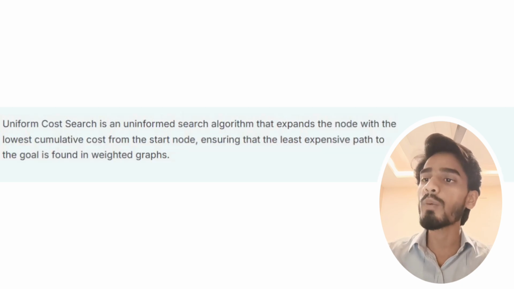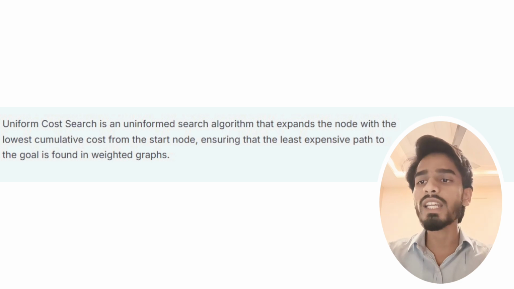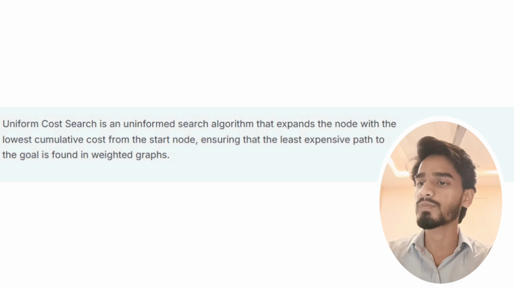Next, uniform cost search. Uniform cost search is also an uninformed search algorithm that expands the node with the lowest cumulative cost from the start node, ensuring that the least expensive path to the goal is found in weighted graphs.